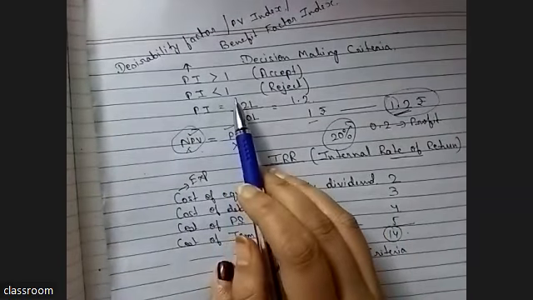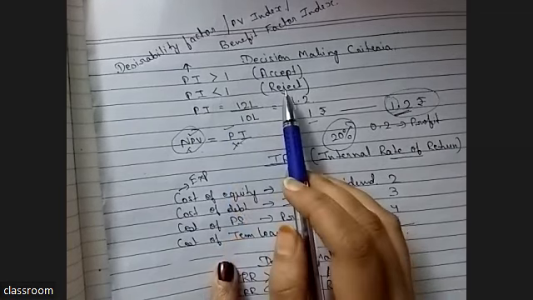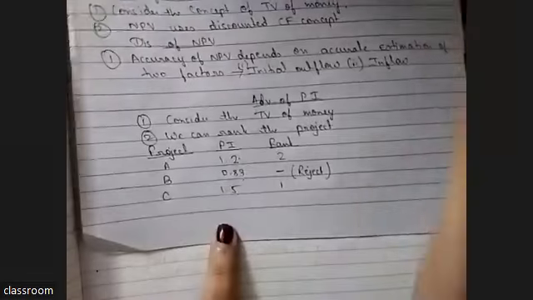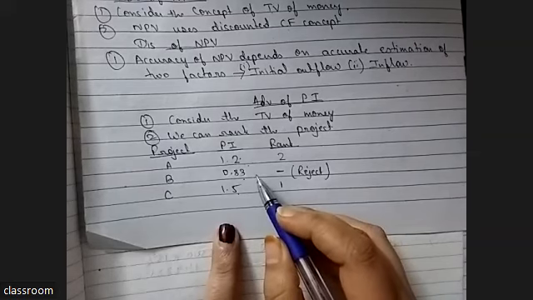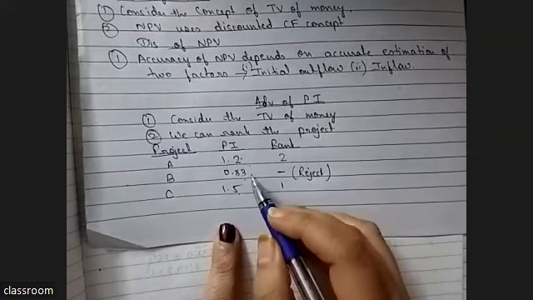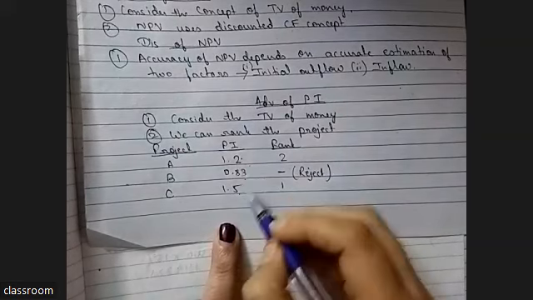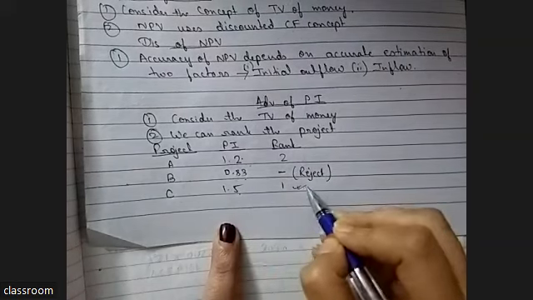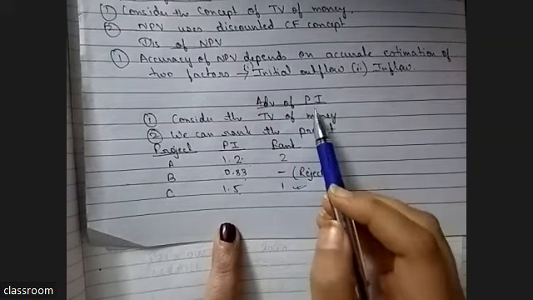No, these answers are all wrong. The answer is, in the decision making criteria, it is clearly mentioned PI less than 1. If PI is less than 1, we should reject the project. We will not think about that project once. So we will simply reject this project because it is less than 1. PI does not consider a project which is less than 1. Now, B is simply not in our discussion. We have to discuss A and C. If we need to buy, we will buy this one because it has the highest ranking. So, PI answers are always on the basis of rank.